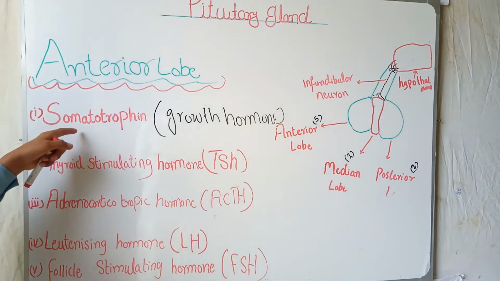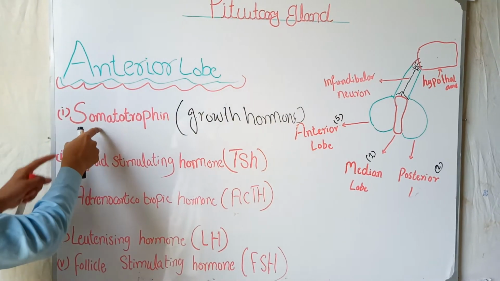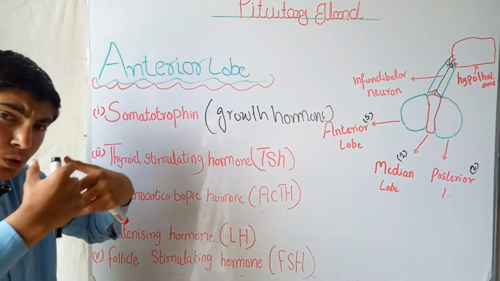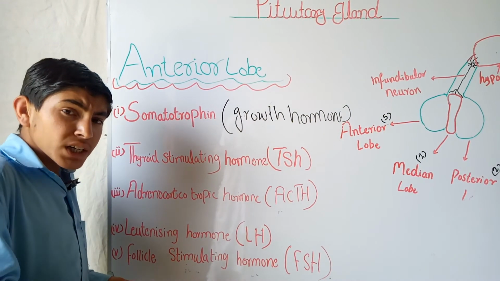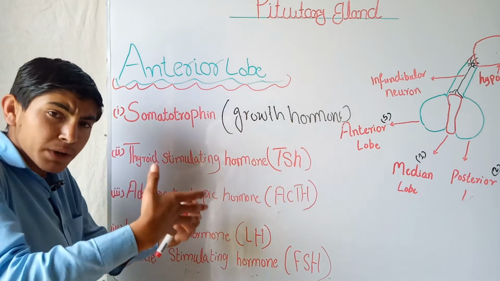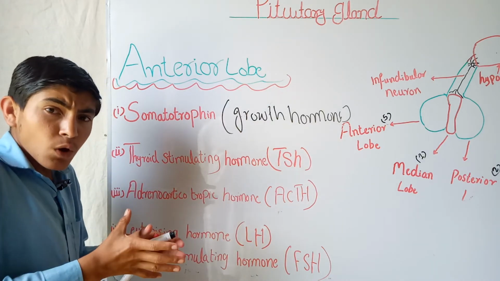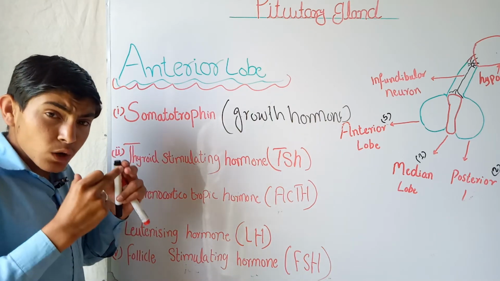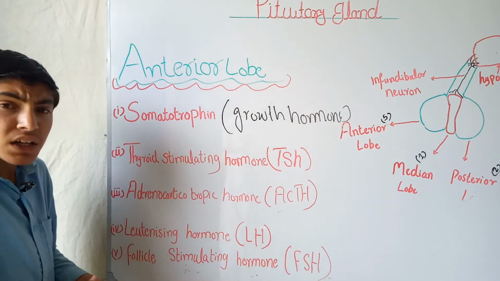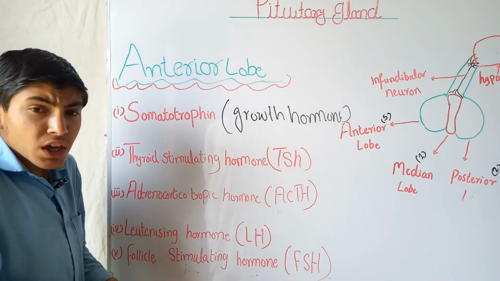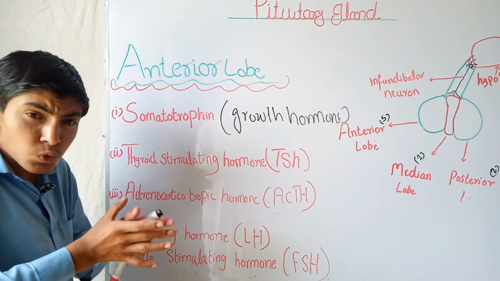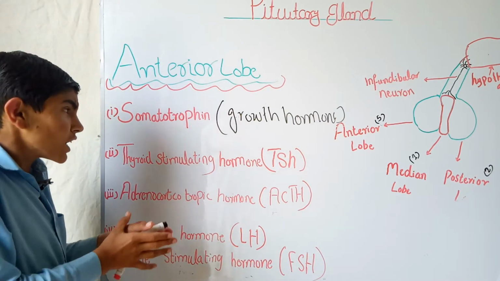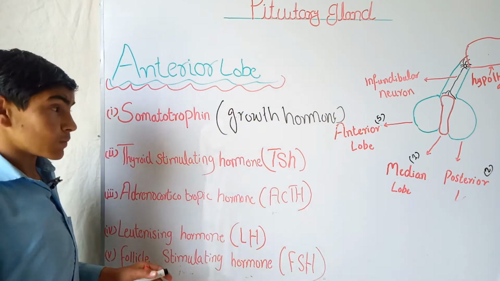The anterior pituitary secretes the somatotropin hormone, or growth hormone, which acts on the somatic cells of the body to increase their development and reproduction in order to give growth to the body. In childhood, the concentration of somatotropin secreted by the anterior lobe is very high. So in childhood it is secreted in high amount, but in adults it is secreted in a normal, smaller amount.